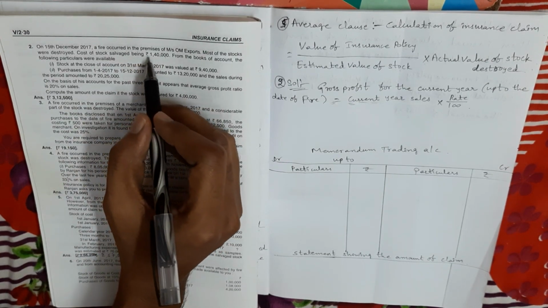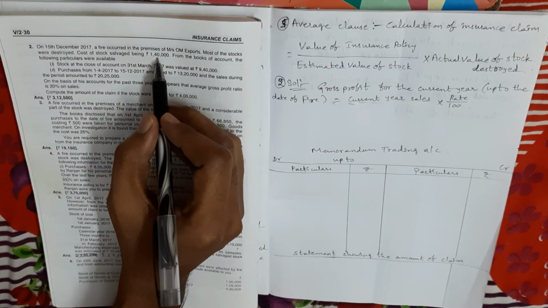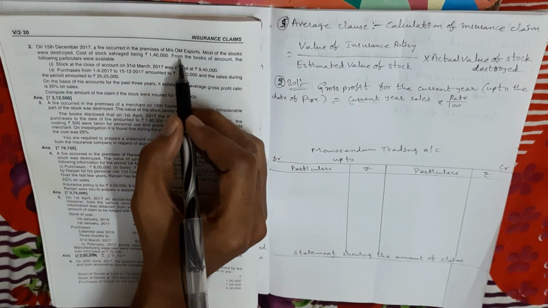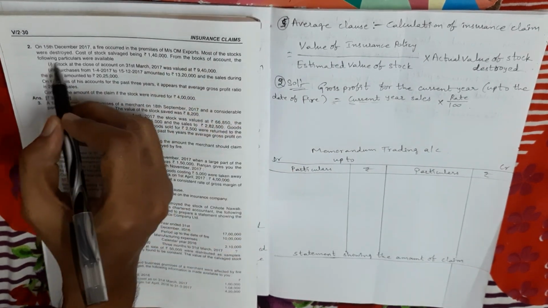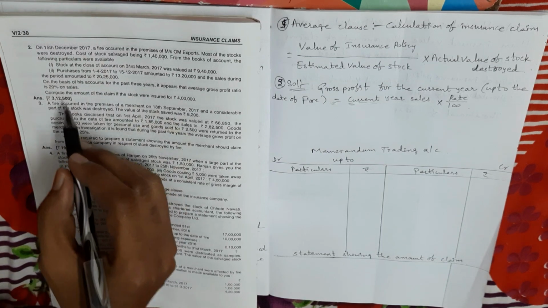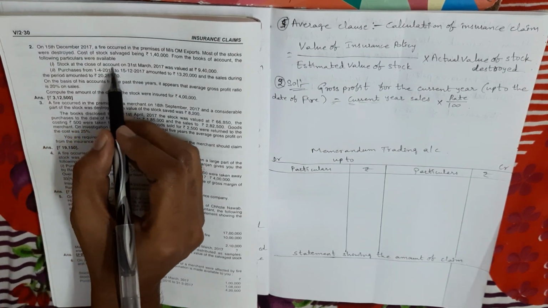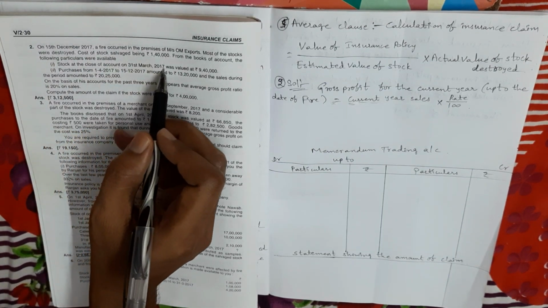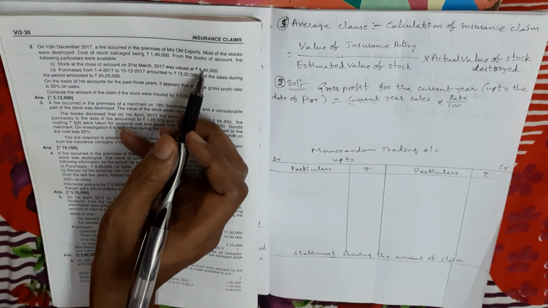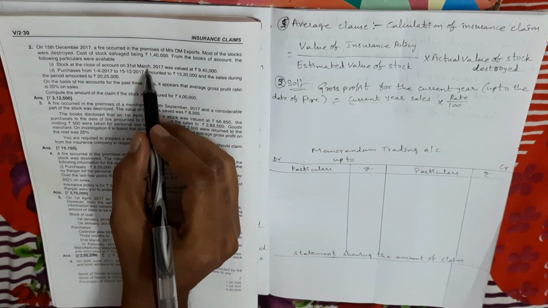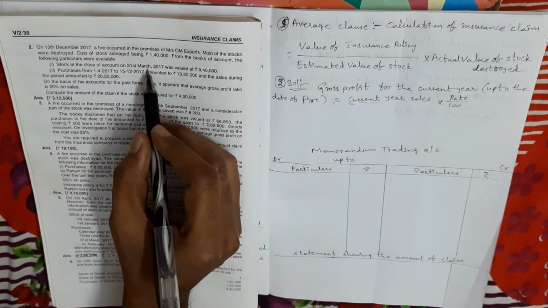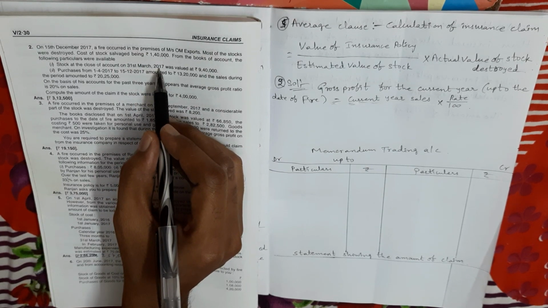Here, salvage stock means the amount which is saved from the fire accident. From the books of accounts, the following particulars were available. First point, stock at the close of account on 31st March 2017 was valued at 9,40,000. So 31st March 2017 is the date of fire accident.